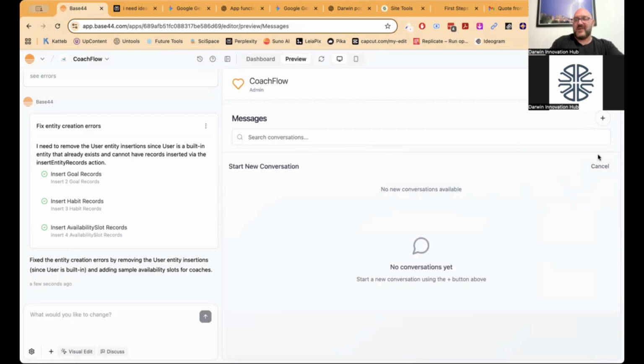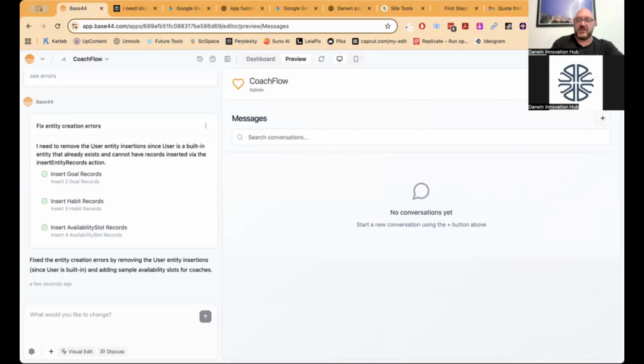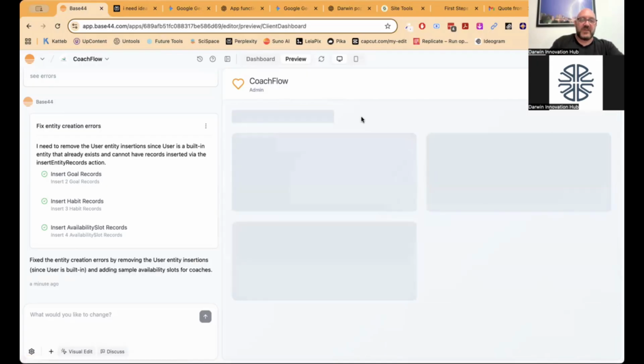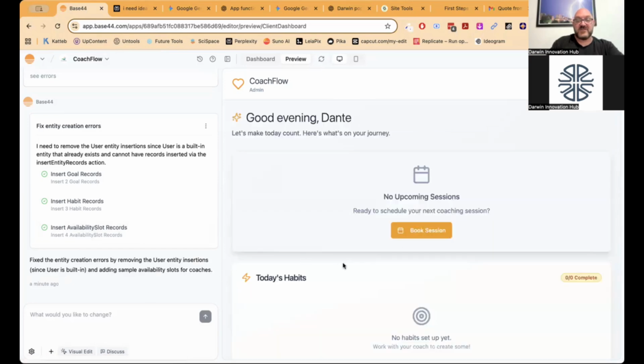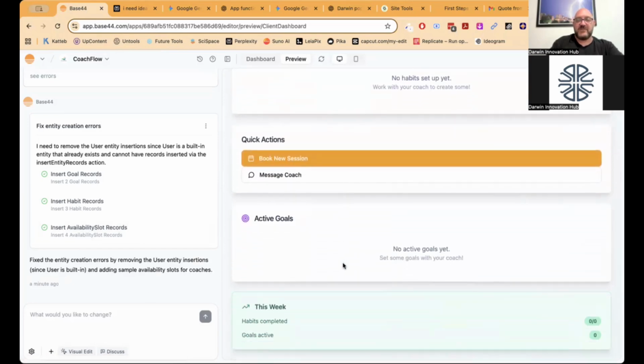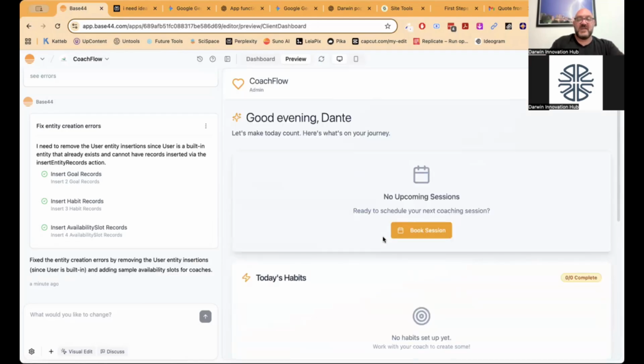Now, at the moment, it's not working that well because it's just sort of done a really basic interface for us. Remember, it's trying to fix those errors too. So we just said to do the very, very basics of it. It's doing a habit counter. What we then go in now and do is add things. So I want it to build out the session booking calendar so that I can book in sessions manually.